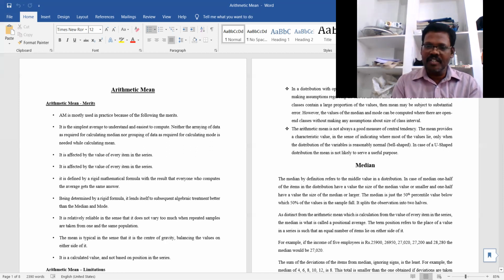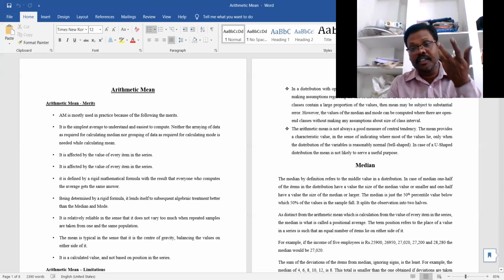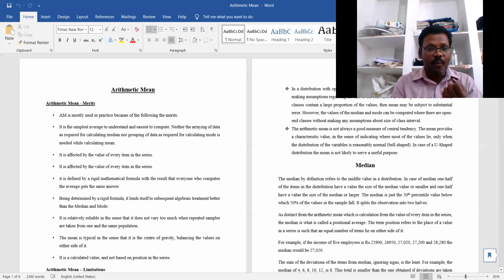In the continuous series, of course, we are using three methods: the shortcut method, the indirect method, and the step deviation method. Even though we are using three methods to calculate the arithmetic mean, finally we get the same value.